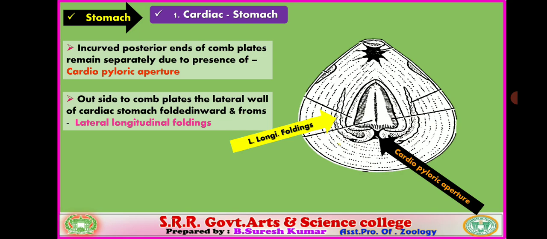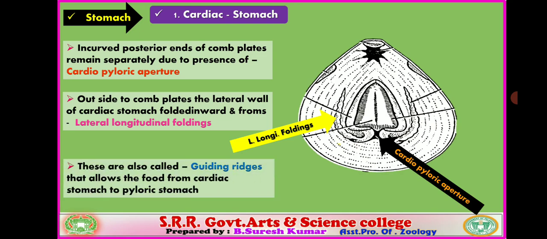These are longitudinal foldings, one pair present, one on either side. They are extensions of the comb plates, and extensions of the foldings of the lateral wall of the cardiac stomach. These are also called guiding ridges.